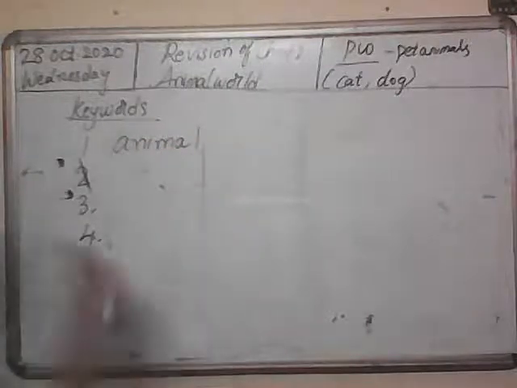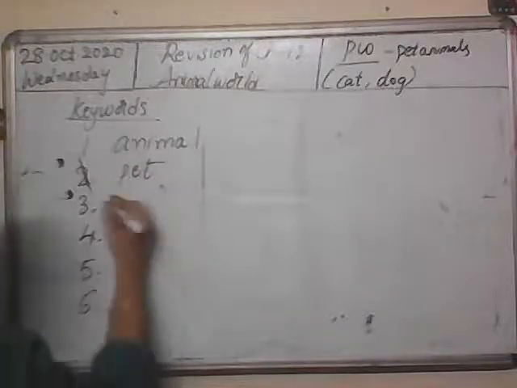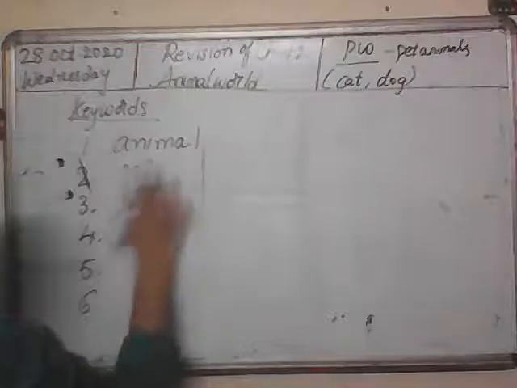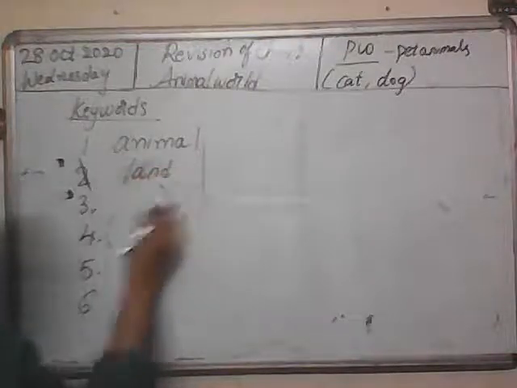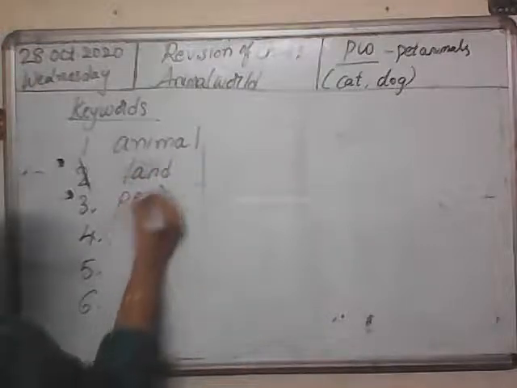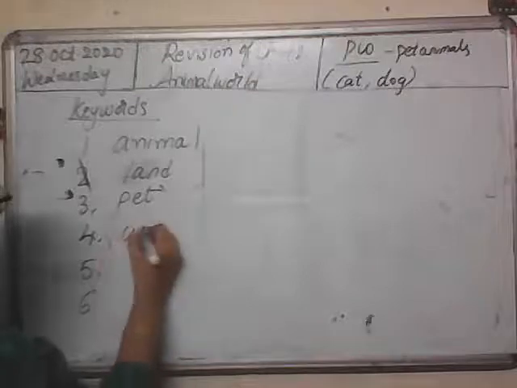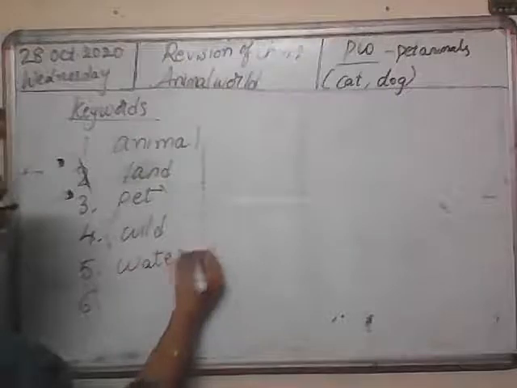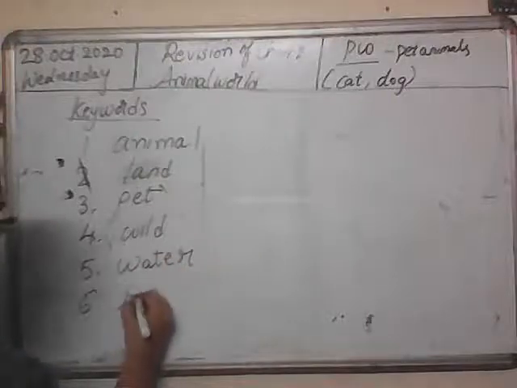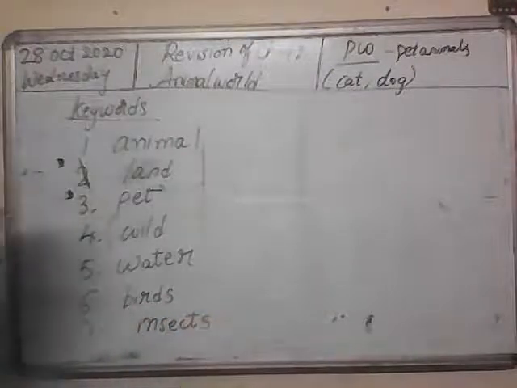So we studied about different animals, right? So land animals, then pet animals, wild animals, water animals. Birds, B-I-R-D-S. Number 7 is insects. Okay, only this much.